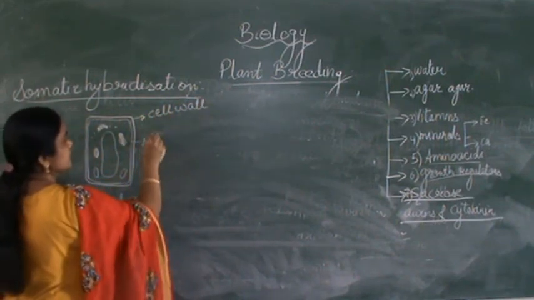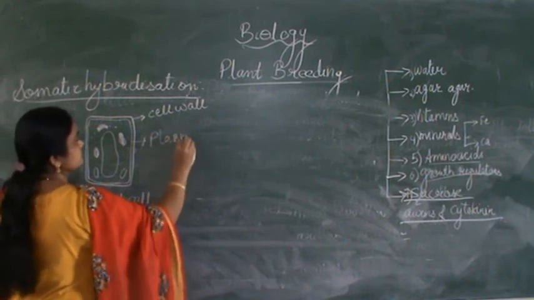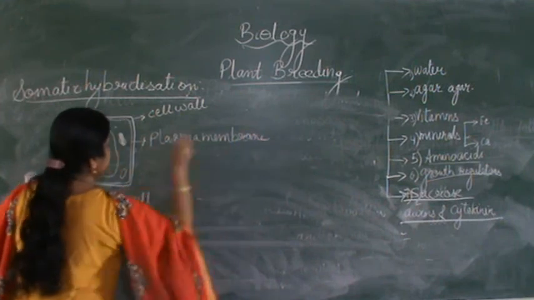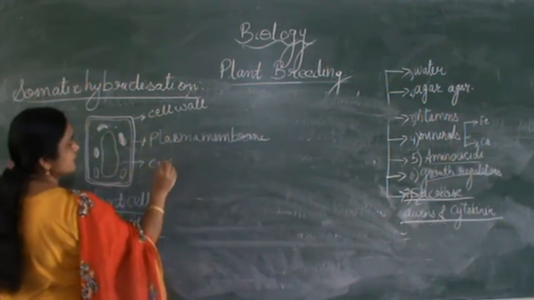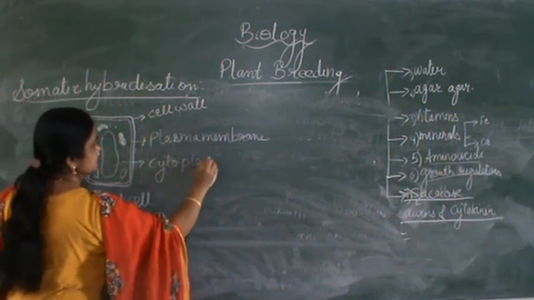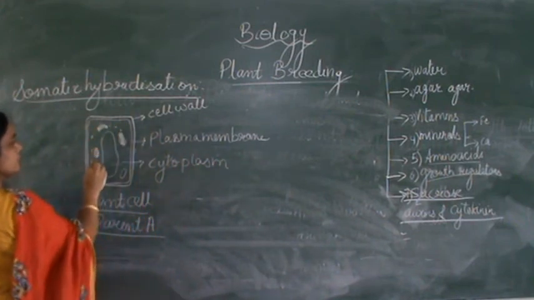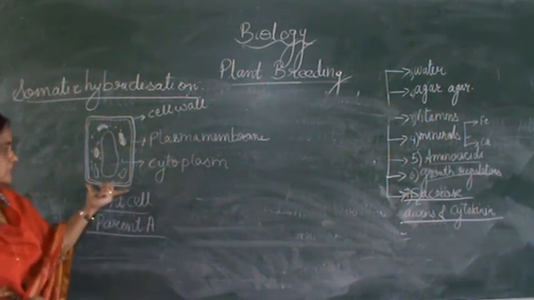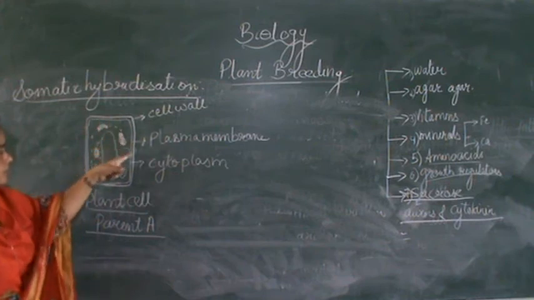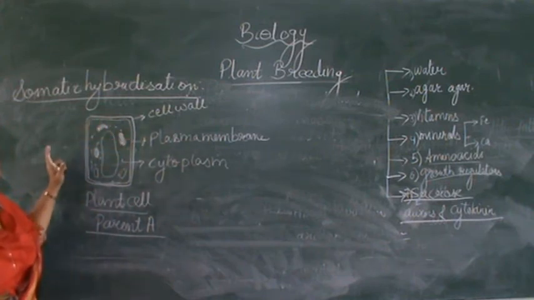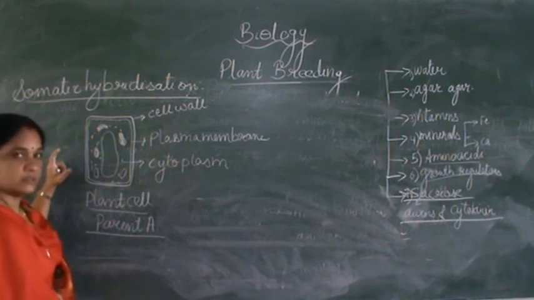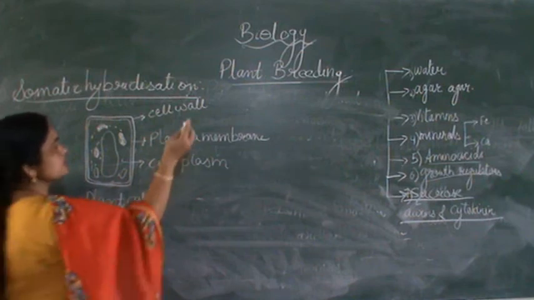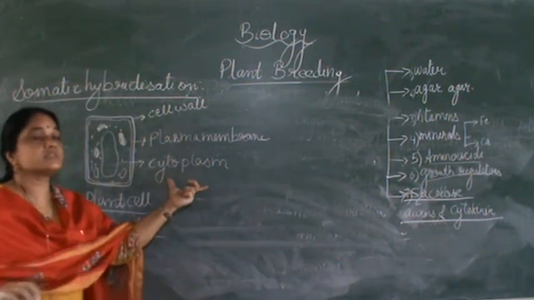and this is the plasma membrane. And this is the cytoplasm, food vacuole and all other cytoplasm, where all the other cell organelles are present. Now in this method, what happened? Two cells are taken where the cell wall is dissolved by using certain chemical, that is polyethylene glycol. It is taken, and then the cell wall is dissolved first, using certain enzyme.